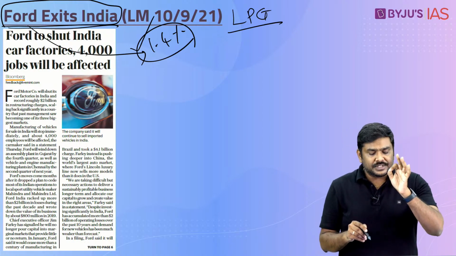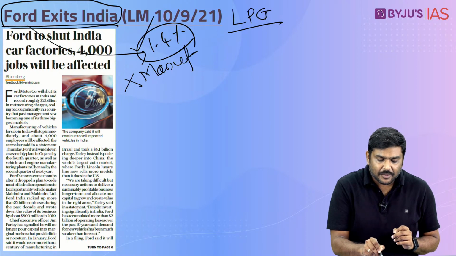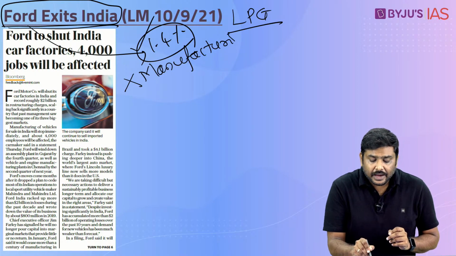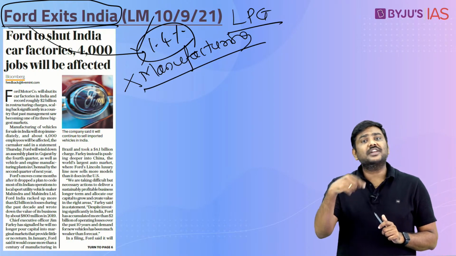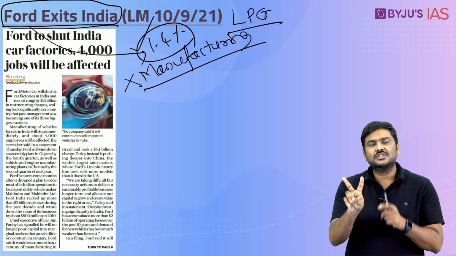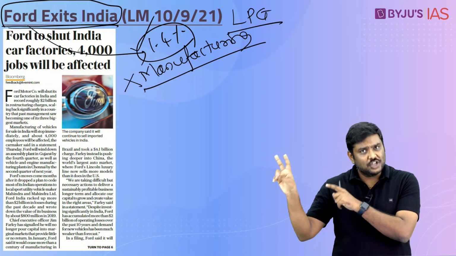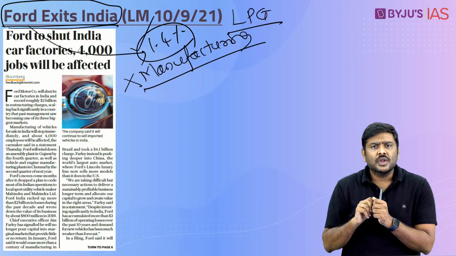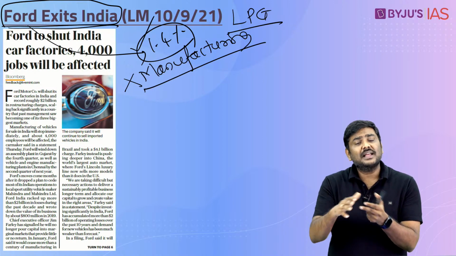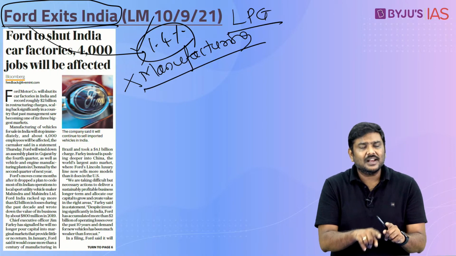Ford company has announced that it will be shutting down the manufacturing activities in India. I'll repeat the statement here. It will be shutting down the manufacturing activities in case of India. Currently, Ford has two manufacturing units. One is in Sanand, that is in Gujarat, and the second one is near Chennai in Tamil Nadu. And both of these manufacturing plants will be shut down and manufacturing activities of this company will be